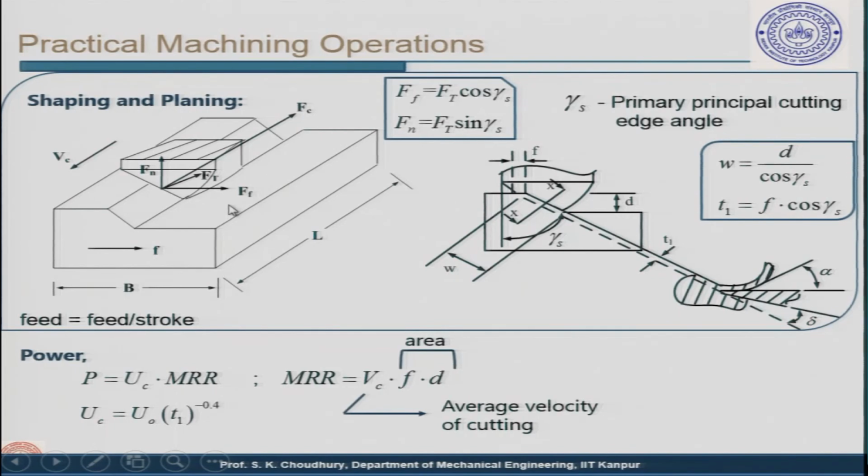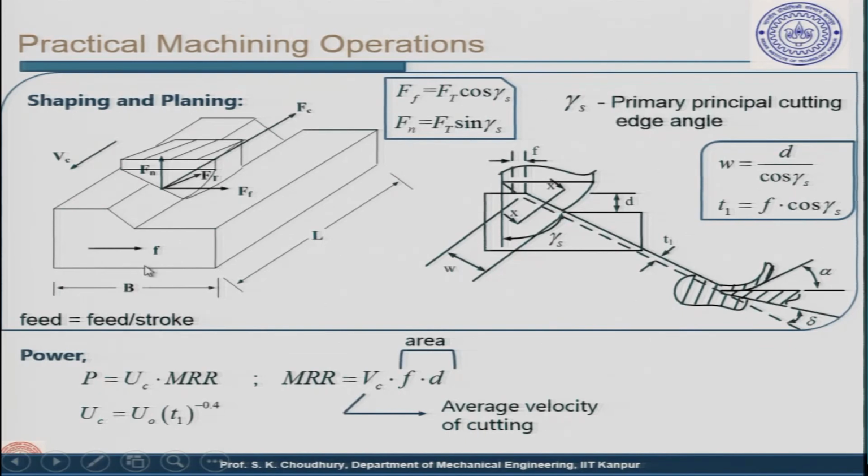So, the stroke then will be the workpiece movement forward and the workpiece movement backward. At that point, after one stroke, the tool will be given a feed perpendicular to the direction of the stroke. Here, for example, the shaping is shown. So, in shaping, the tool reciprocates and the feed is given in the direction perpendicular to the movement of the tool.